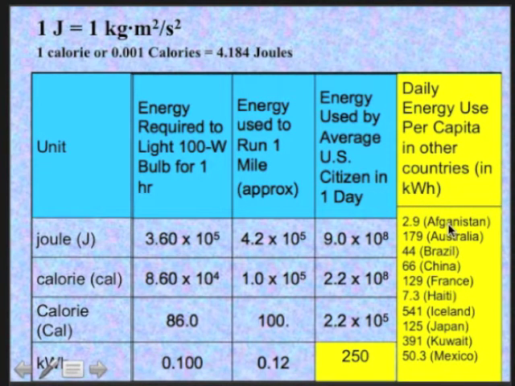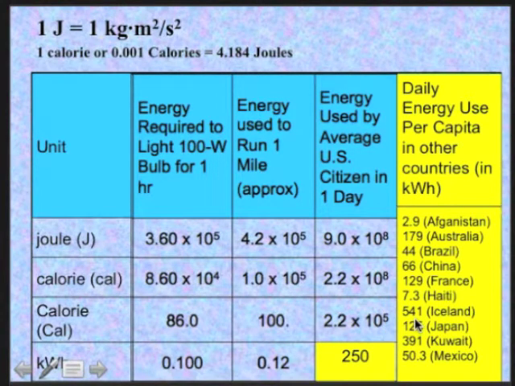Afghanistan is 2.9 compared to our 250. Australia is 179. Brazil's 44. China's 66. France is 129. Haiti is 7.3. Now here, Iceland, tiny little Iceland, is more than double our usage, 541.